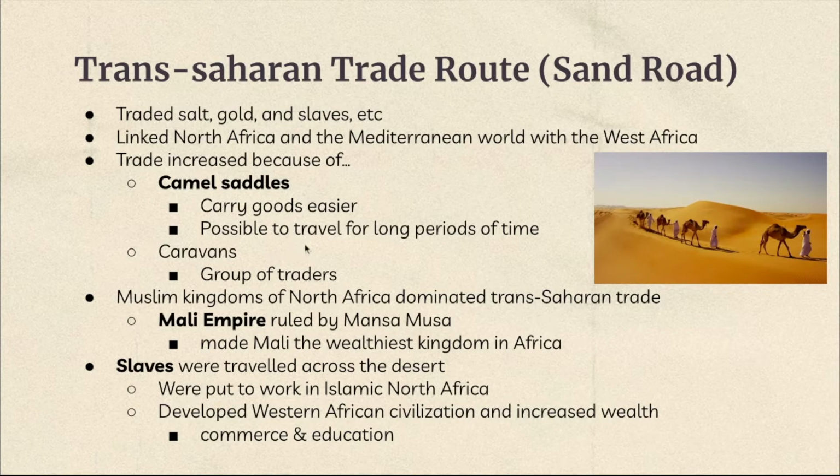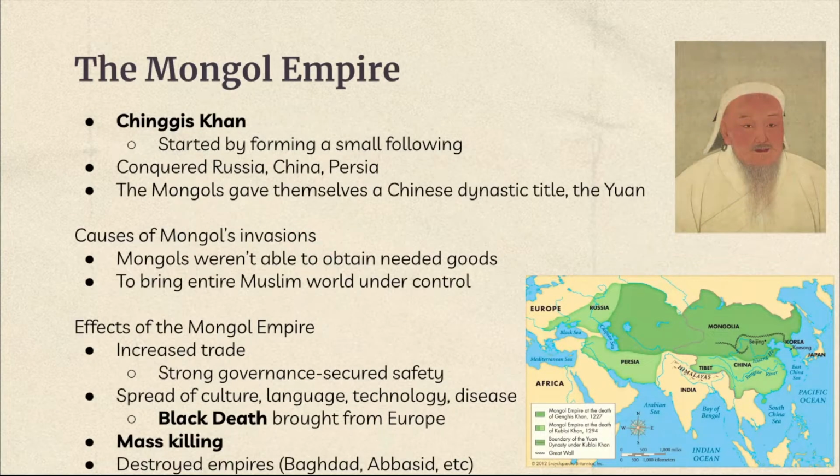Now, I'll be talking about the Mongol Empire, which is known as the most powerful empire during period 1. The Mongol Empire was led by Chinggis Khan, the leader of the Mongol Empire, and he started by forming a small following by persuading his friends, but later on his empire grew, and he was able to conquer Russia, China, and Persia from his empire being powerful. The Mongols gave themselves a Chinese dynastic title called the Yuan, so they are also called the Yuan Empire or the Yuan dynasty.